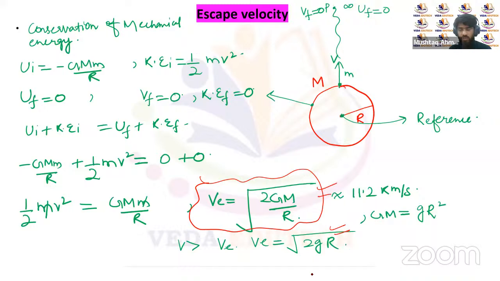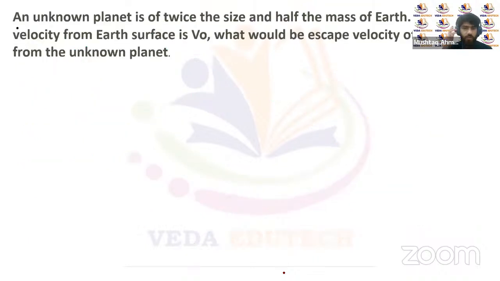But here, small g is the acceleration due to gravity. It's only the acceleration due to gravity on the surface of Earth, so that's why we'll be using this equation on the surface of Earth only. So this is the concept of the escape velocity. Now let's try to solve a question on escape velocity.